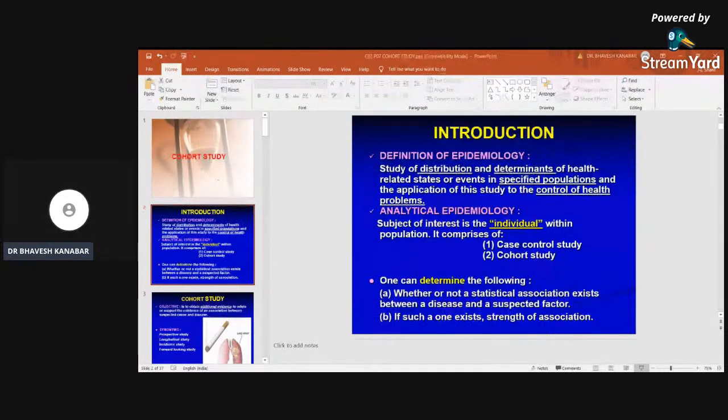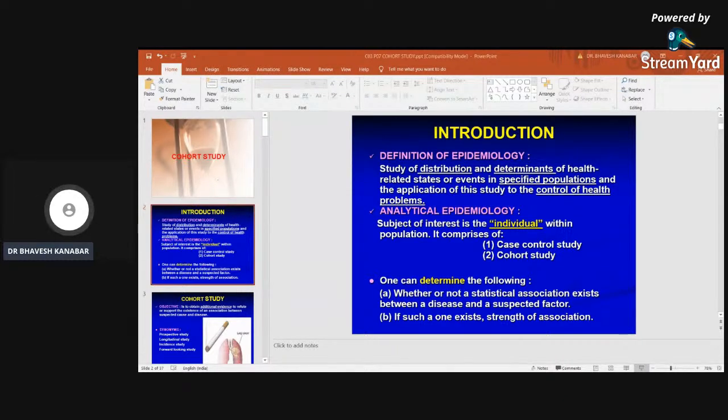Means the bigger the strength of association, the higher the possibility that increasing salt intake can lead to hypertension. So two things can be determined with this type of analytical study: whether a statistical association exists or not, and if such an association exists, what is the strength of association? For example, you may have heard about the odds ratio.